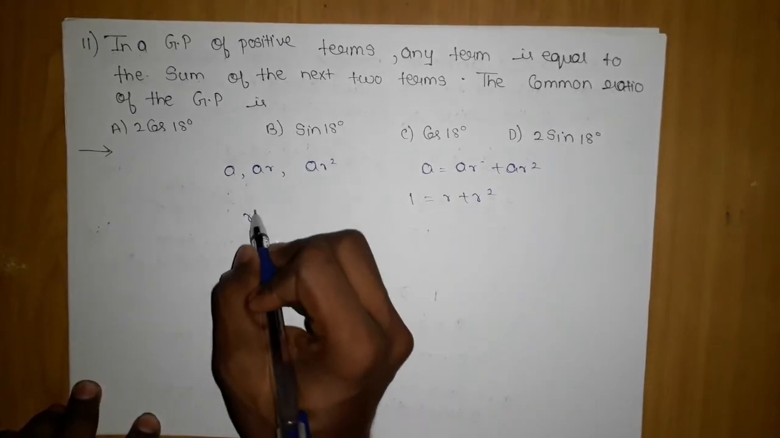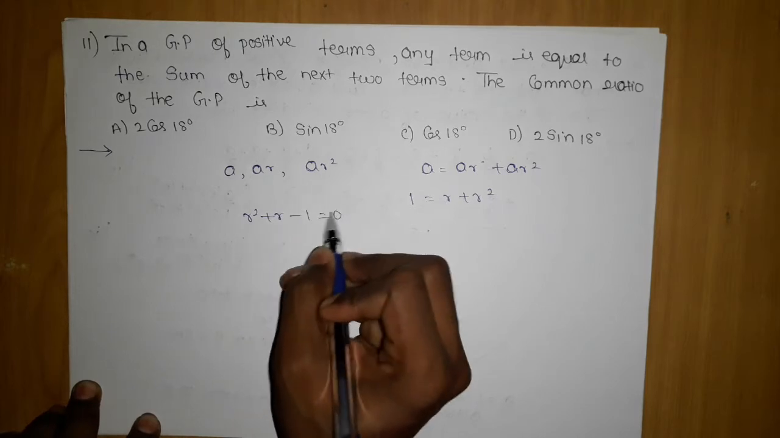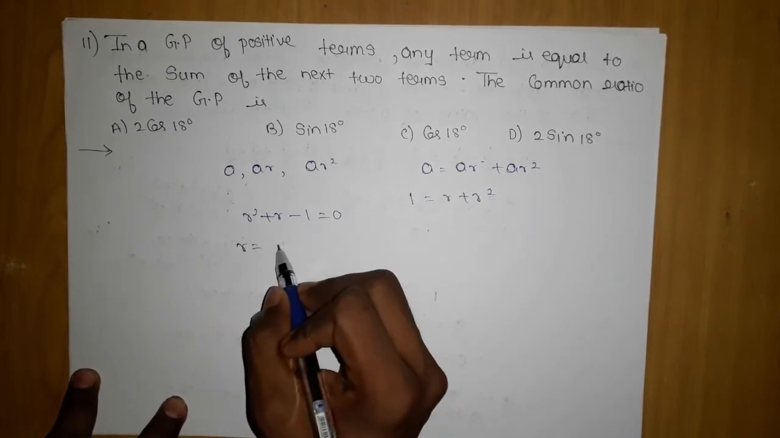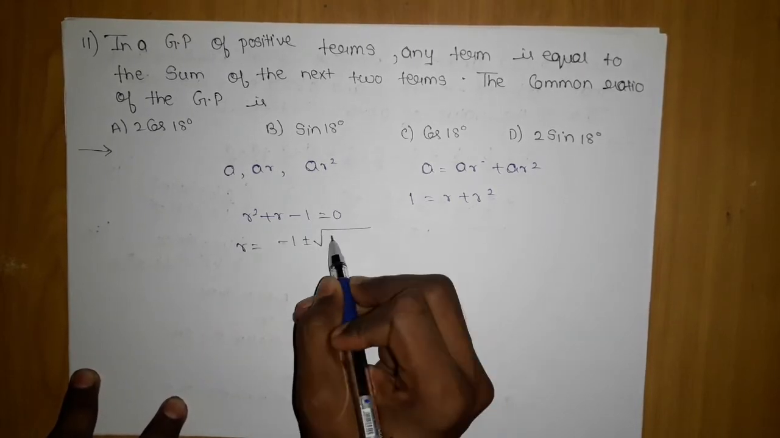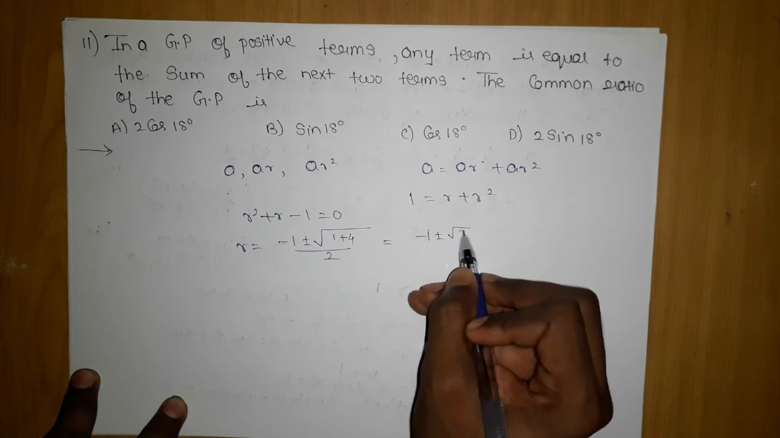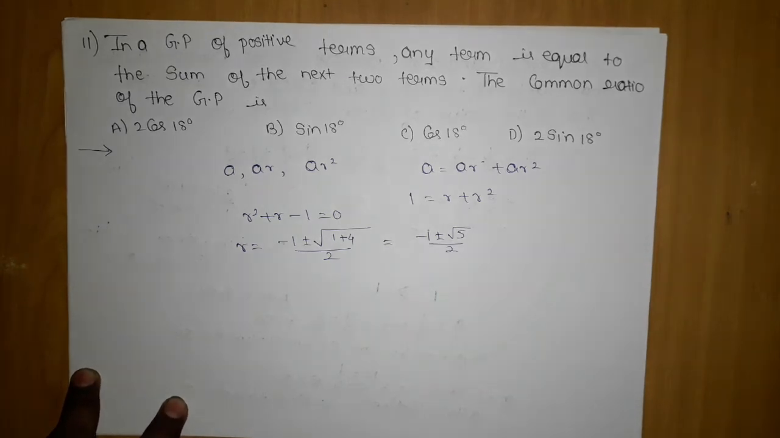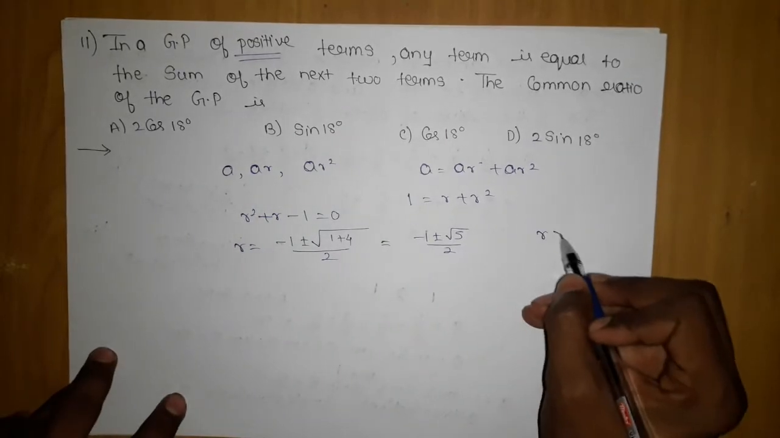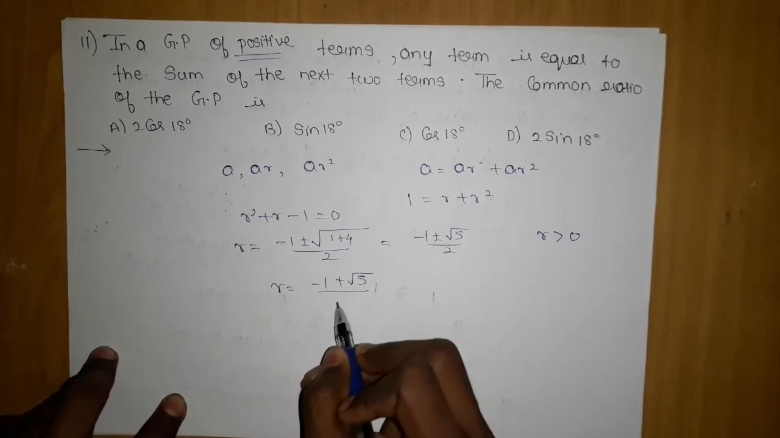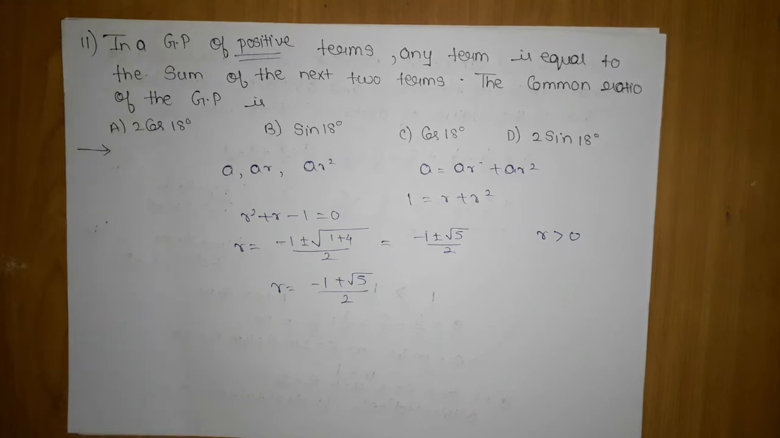You will get 1 equals R plus R square. If I move the 1 to that side, I get R square plus R minus 1 equals 0. To get the R value, I have minus 1 plus minus under root 1 plus 4, upon 2, which gives me minus 1 plus minus under root 5 upon 2. Now if you observe, it says in a GP of positive terms. For positive terms R should be greater than 0, so the only possible R is minus 1 plus under root 5 upon 2. The other R will be rejected since it will be negative.